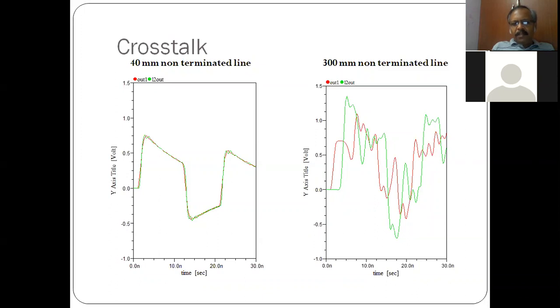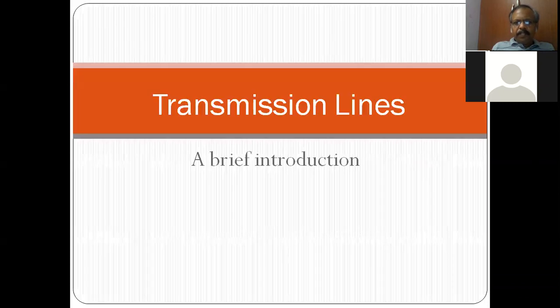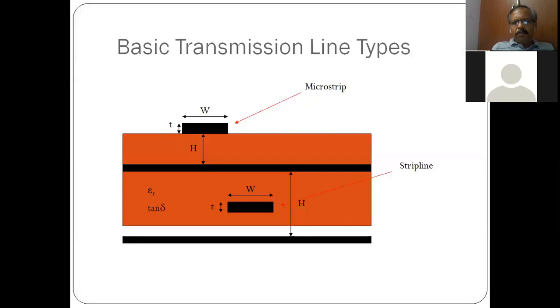So this will create a signal at the output of the passive line and create crosstalk. This is very important in high-speed digital design. So we need to understand more about transmission lines, especially from the board point of view.